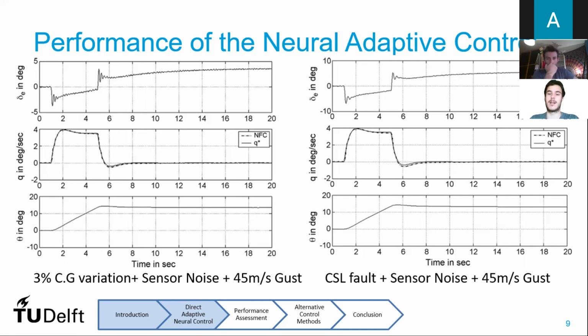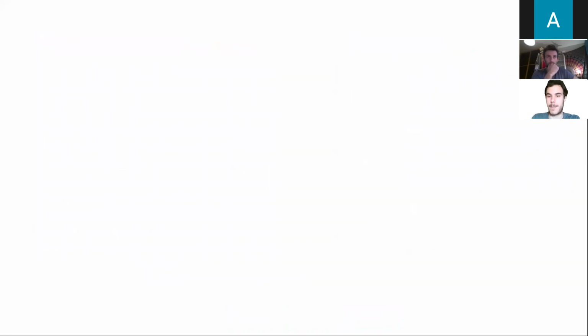Likewise, on the right side, some sensor noise and a gust were also included, but additionally, the control authority of the elevator input for controlling the pitch was changed, and the system had to adapt to it, which it did successfully. Now, it's important to notice that these researchers previously used an indirect controller, but this direct one was more successful. And that brings me to the next topic, which is to examine the advantages and disadvantages of these kinds of controllers.